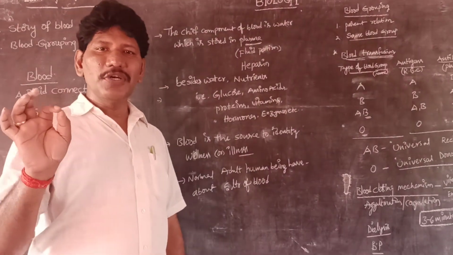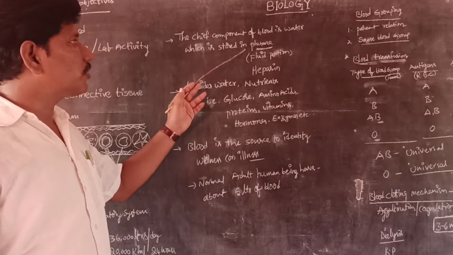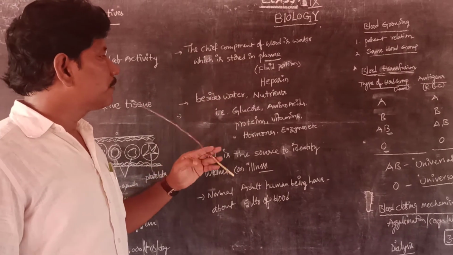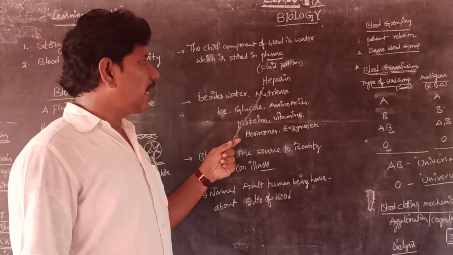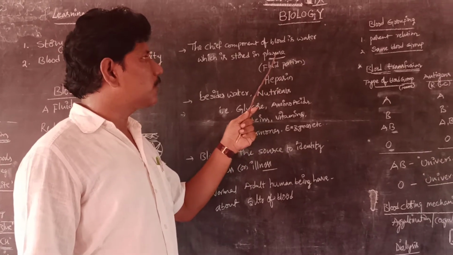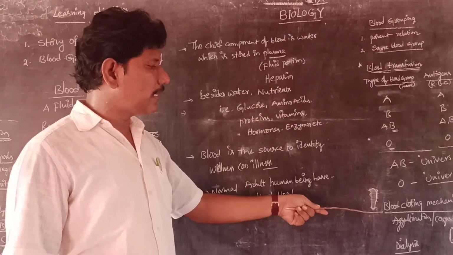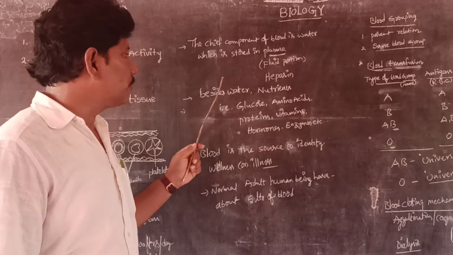Plasma is the fluid portion of the blood. Next, a chemical substance like heparin is also contained in the plasma, which helps in the blood clotting mechanism that we will explain later.